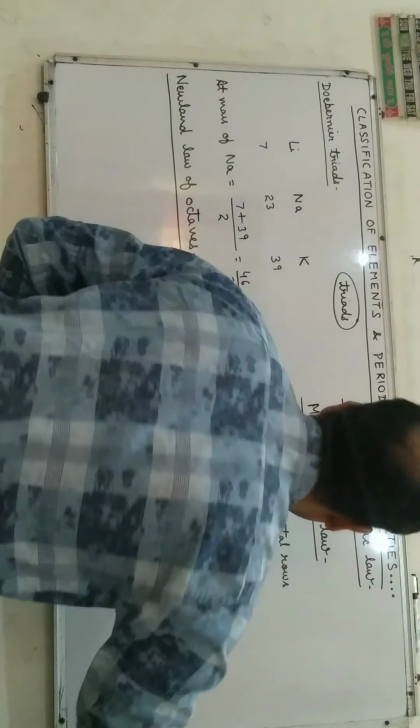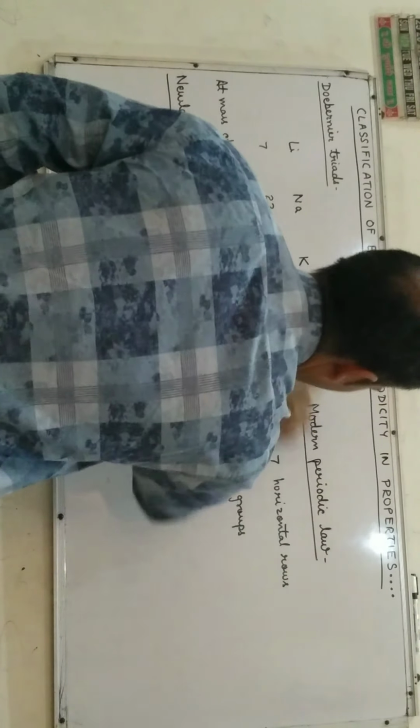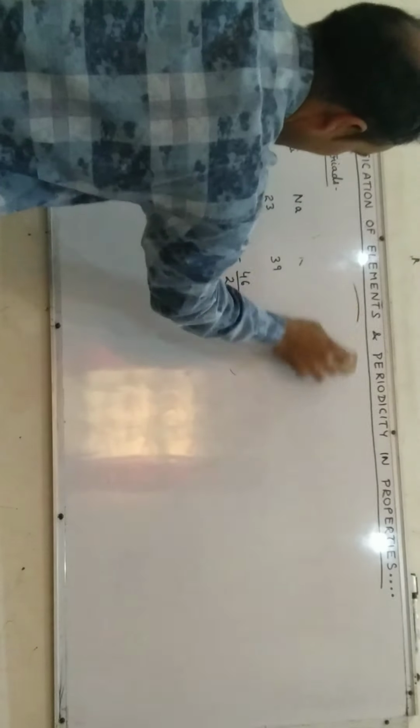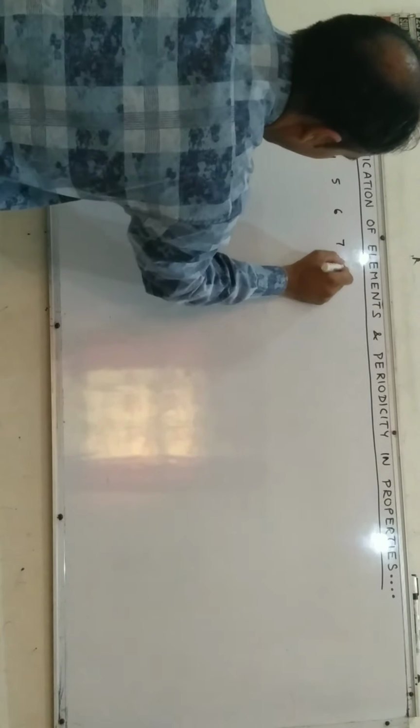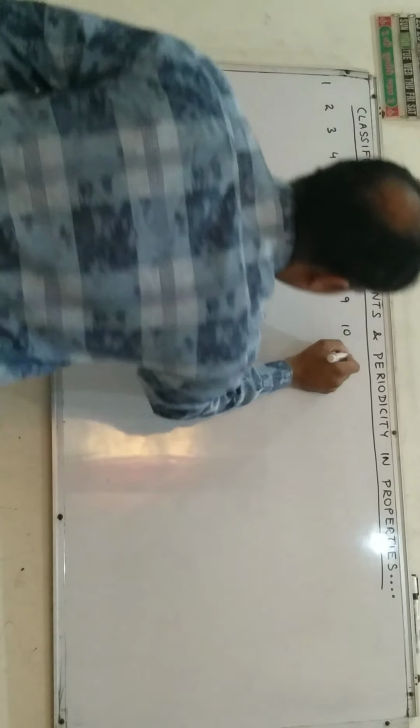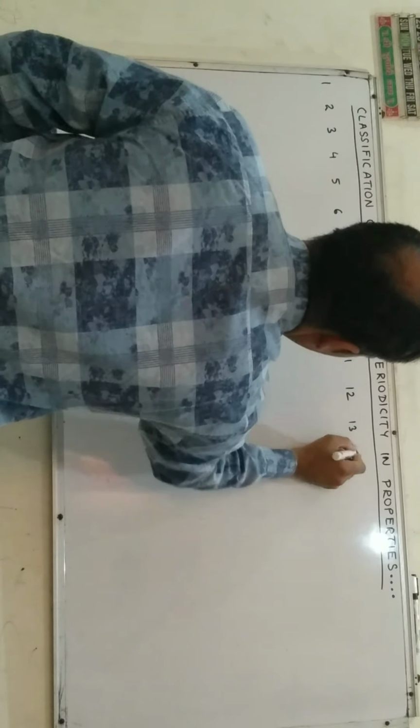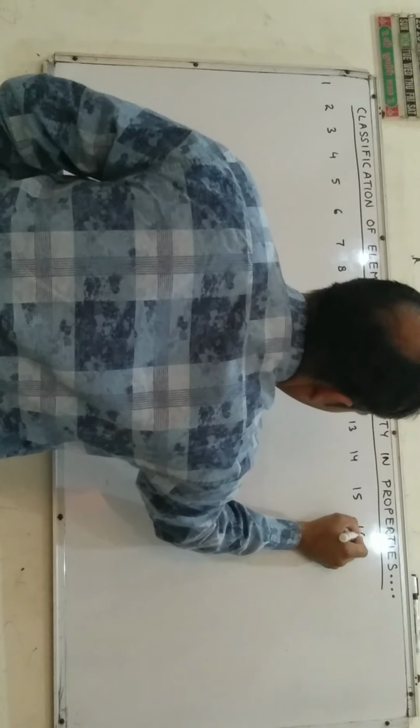Now let us draw the modern periodic table in a systematic manner. As we know, the modern periodic table consists of 18 groups. Let us write the numbers 1, 2, 3, 4, 5, 6, 7, 8, 9, 10, 11, 12, 13, 14, 15, 16, 17, and then 18.